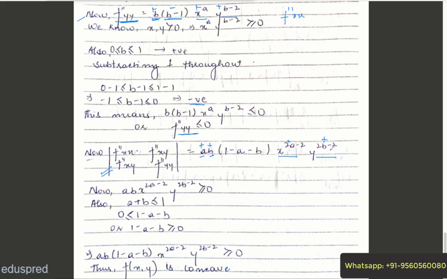For this entire expression to be positive, I want this term to be positive. And we already know, by the property that the function exhibits constant to decreasing returns to scale, that a plus b is less than or equal to 1, which means that 1 minus a minus b is greater than or equal to 0, which means that this term is positive. So the entire product would be positive, or the value of this determinant is positive, which means that your function is concave. Hence proved.